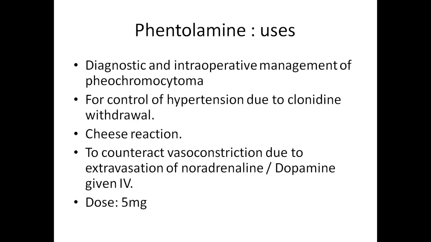Phentolamine uses. It is used diagnostically and in preoperative management of pheochromocytoma, for control of hypertension due to clonidine withdrawal, and it can be used in cheese reaction and to counteract vasoconstriction due to extravasation of noradrenaline or dopamine. It is given IV and the dose is 5 mg.